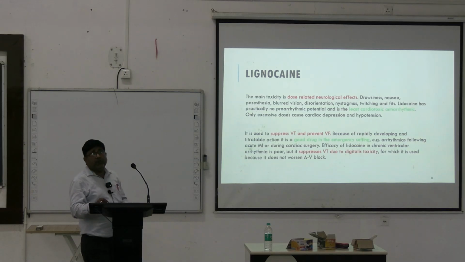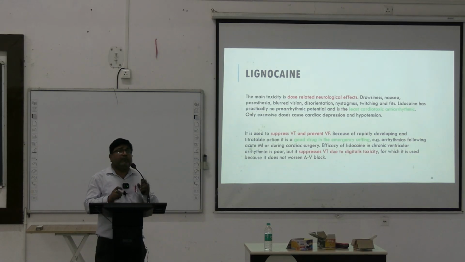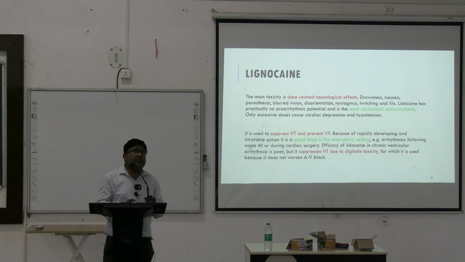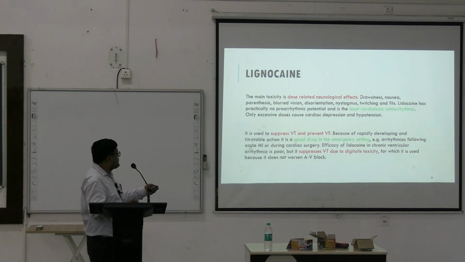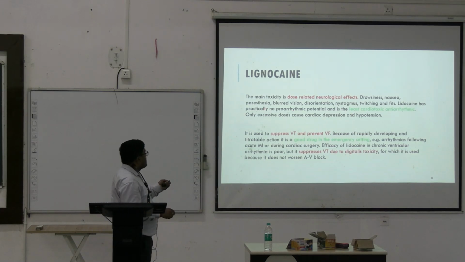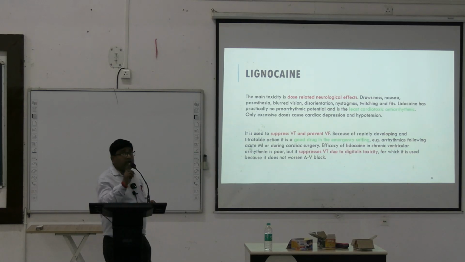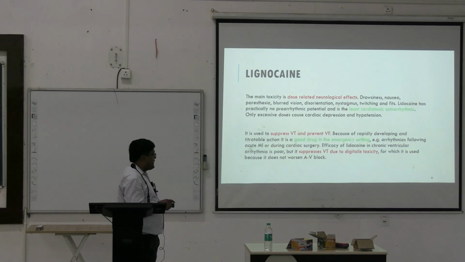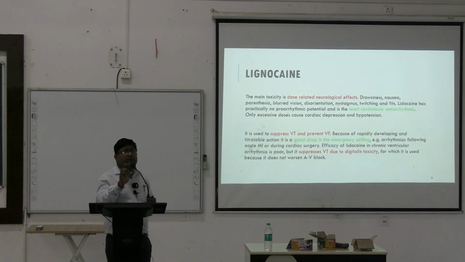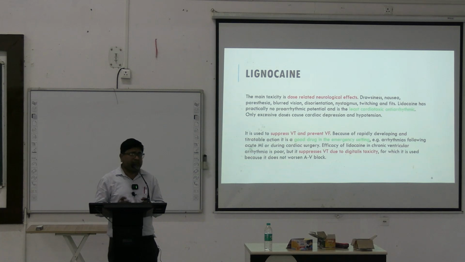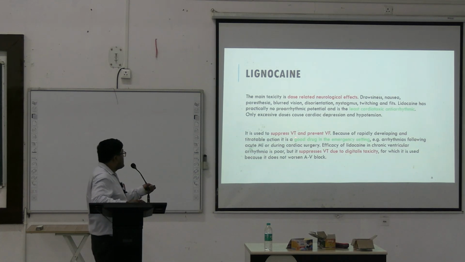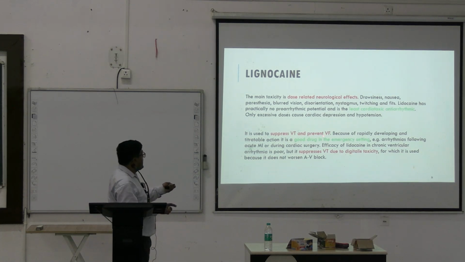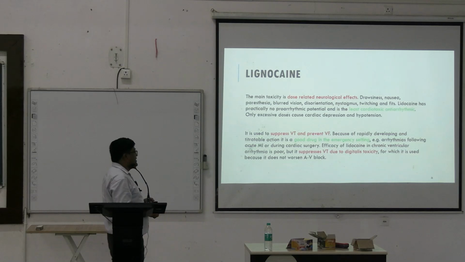Now the side effect of Lidocaine, the most important side effect, is neurological. It can cause drowsiness, nausea, paresthesia, blurred vision, and definitely seizure. Fits can be seen. It is the least cardiotoxic anti-arrhythmic. They are mainly used for suppressing ventricular arrhythmias. So they are used to suppress ventricular tachycardias and prevent ventricular fibrillation.